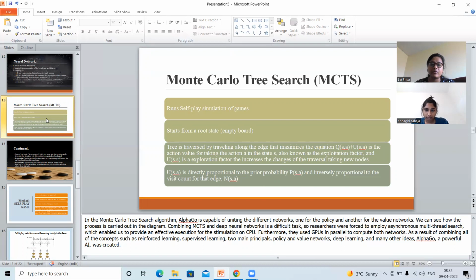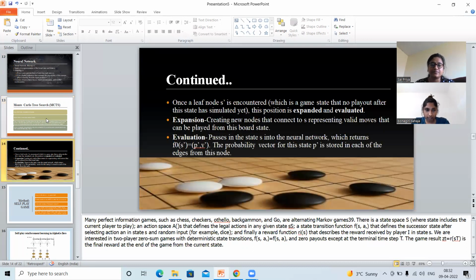Deep learning and more of these ideas make AlphaGo a powerful artificial intelligence. And coming to the next slide, in this MCTS, there is a state space S, and an action space A. The state transition f(s, a) defines the successor state after selecting the action in a state, with randomly taken inputs, for example, dice.